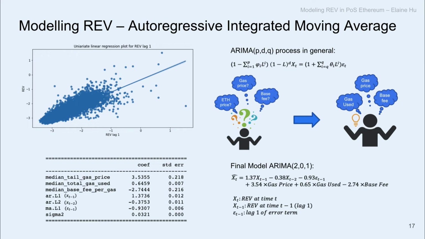And in this case, you can also throw in the other exogenous variables like gas price, base fee, gas used. So with a few iterations, we can see the final model has these variables. So we found the past hour REV has a positive correlation with the current hour. The hour before the past hour has a negative correlation. We also see that gas price and gas units used have a positive correlation, and the base fee has a negative correlation. So this is just the optimal model after a few iterations.